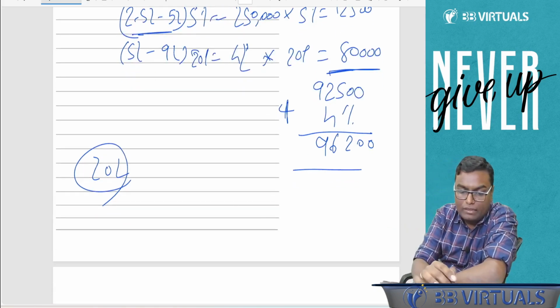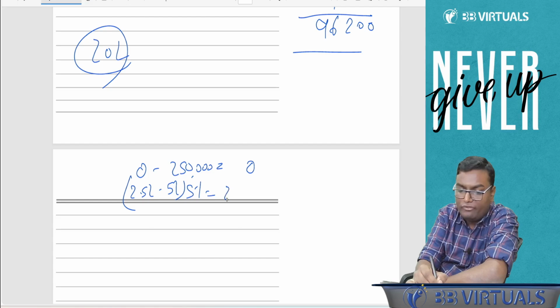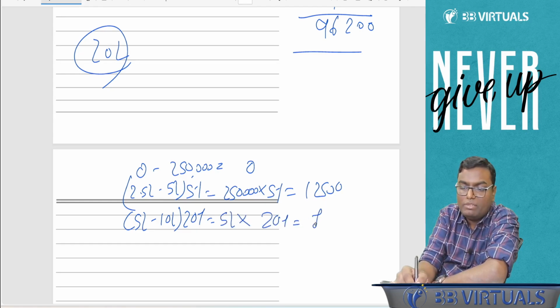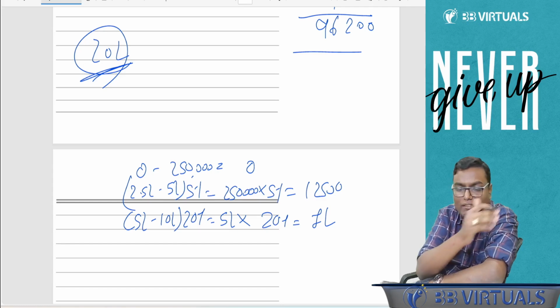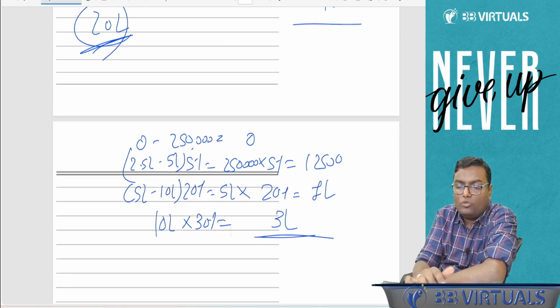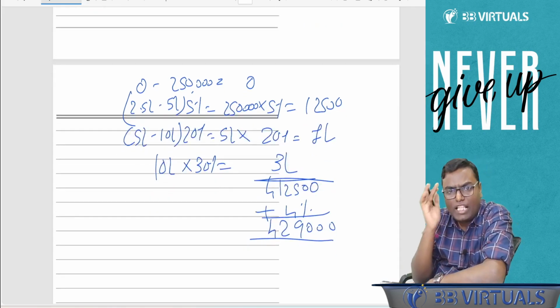So how will we calculate this? 0 to 2 lakh 50,000, 0. 2 lakh 50,000 till 5 lakh, 5% means on the difference of 2 lakh 50,000, I have to apply 5%, which will be 12,500. 5 lakh till 10 lakh, 20% means on the difference of 5 lakh, I have to apply 20%, which will be 1 lakh. And whatever is the income over and above 10 lakh, that is over here 20 lakh minus 10 lakh, it comes to 10 lakh. On that 30%, I have to calculate, 3 lakh. What will be the total basic tax over here? 4 lakh 12,500, and plus 4% it comes to 4 lakh 29,000. Are you getting this?